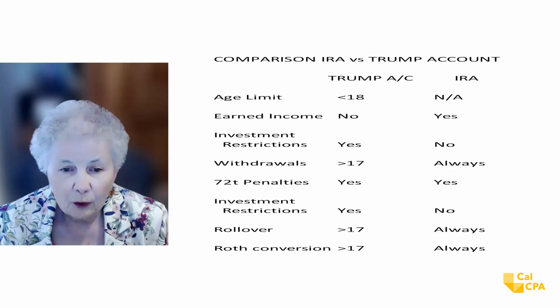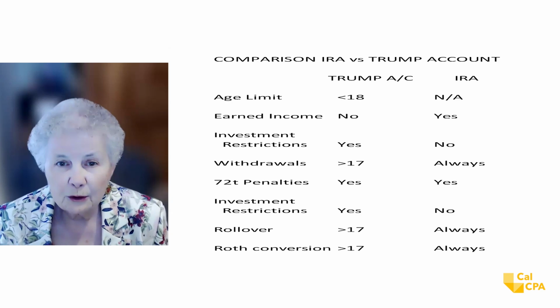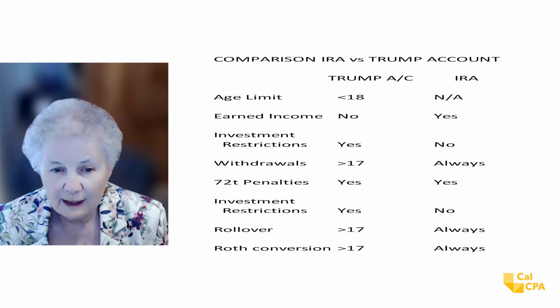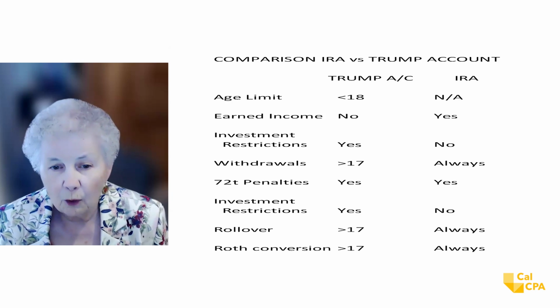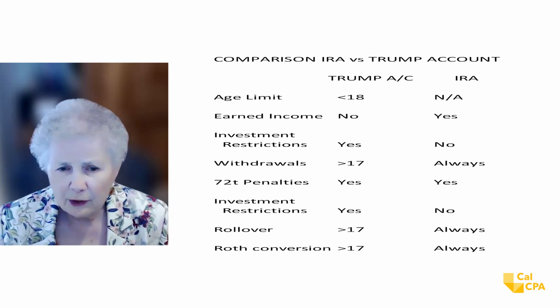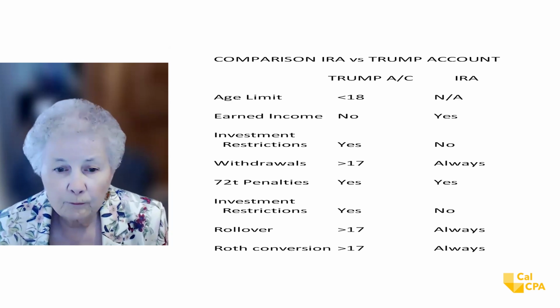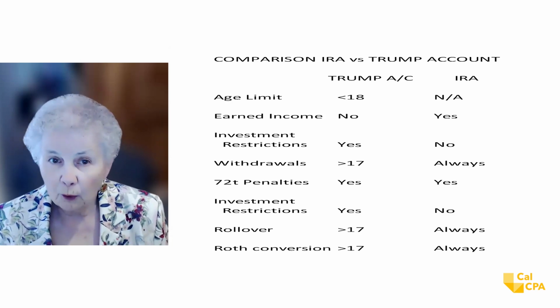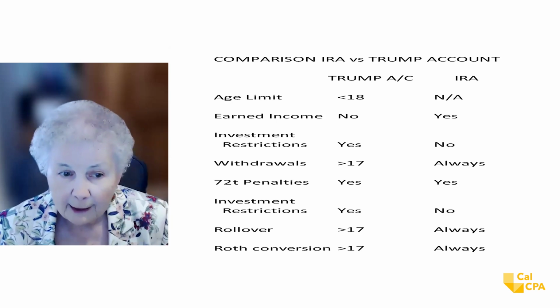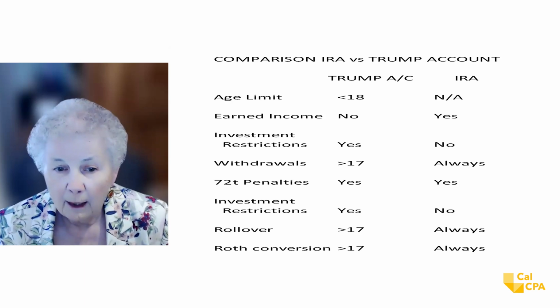What about a rollover? You can only do a rollover when you're over 17. So if you're over 17, you can do a regular rollover. And with the Trump account, you can roll it to just a regular traditional IRA. You can roll it to a Roth IRA. That would be taxable, but that would be another possibility.